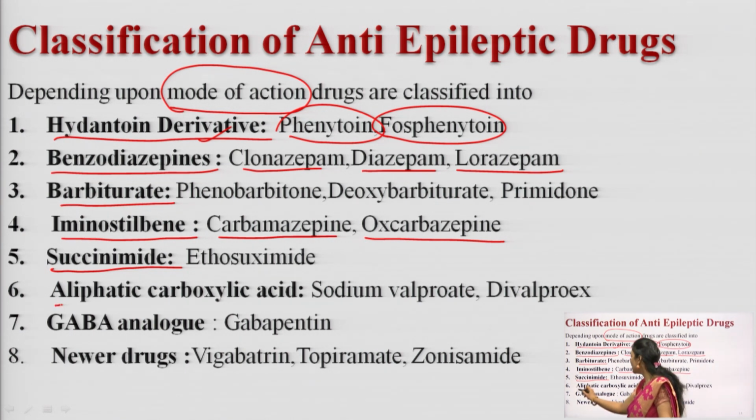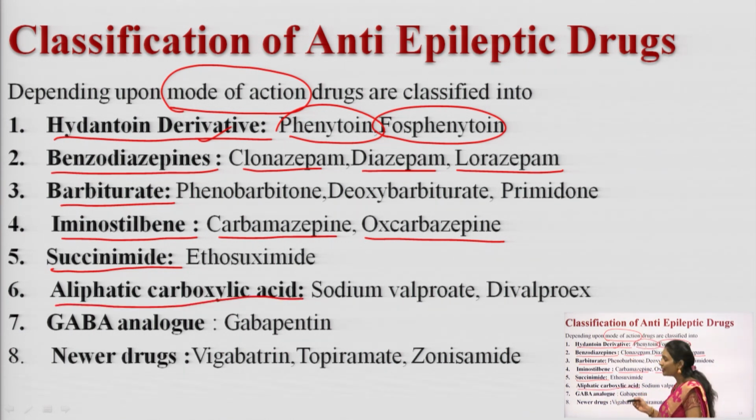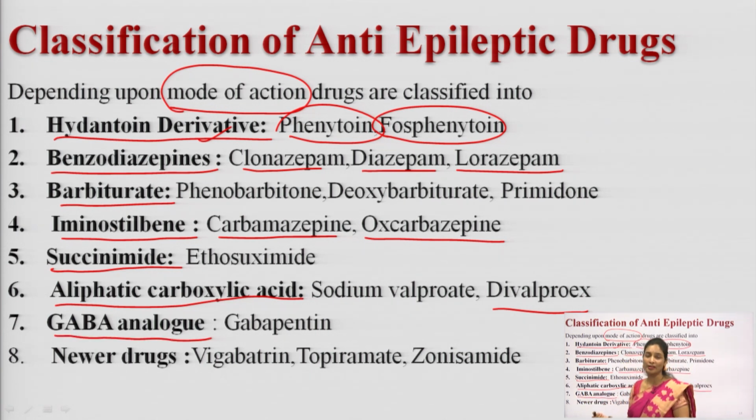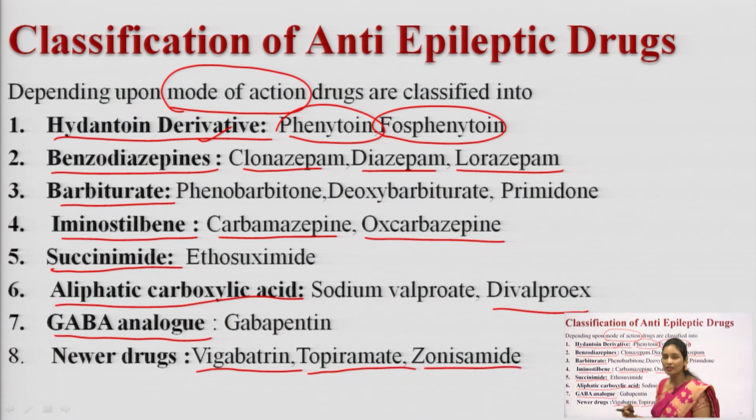And next one, aliphatic carboxylic acid. Which aliphatic carboxylic acid are you going to use here? Sodium valproate and divalproex. Okay, these are the drugs which can be used to treat epilepsy. And you can use the GABA agonist or GABA analog drugs like gabapentin. It enhances the GABA action, the GABAergic action. There are newer drugs also which are used to treat epilepsy. The newer drugs are vigabatrin, topiramate and zonisamide. Okay, what are the drugs? Vigabatrin, topiramate and zonisamide. These are the newer drugs used to treat epilepsy.